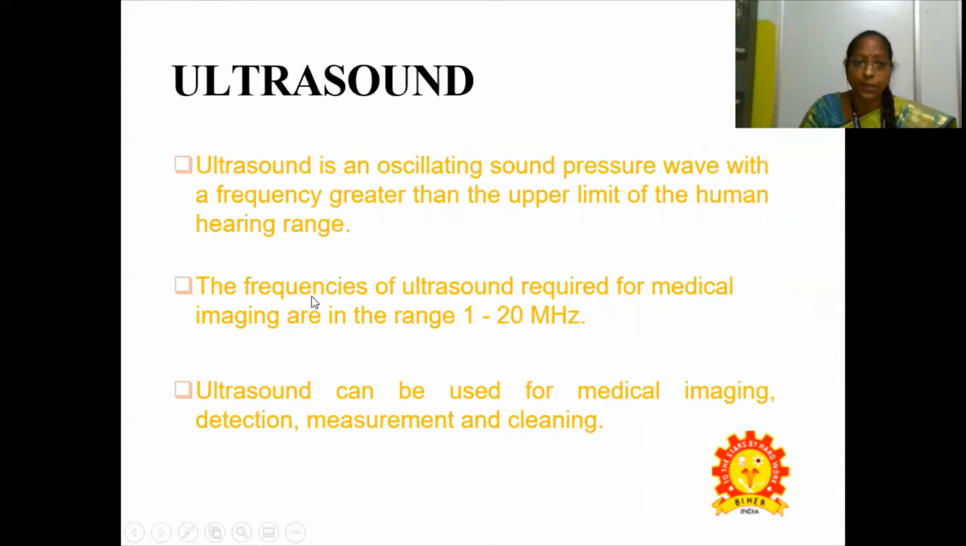Next comes our ultrasound. Ultrasound is an oscillating sound pressure wave with a frequency greater than the upper limit of our human hearing range. Our human hearing range is 20 Hz to 20 kHz. The frequency of ultrasound required for medical imaging is in the range of 1 to 20 MHz. Ultrasound can be used for medical imaging, detection, measurement, and cleaning. Besides biomedical use, it is used in many other departments for measuring, analyzing, and flaw detection.